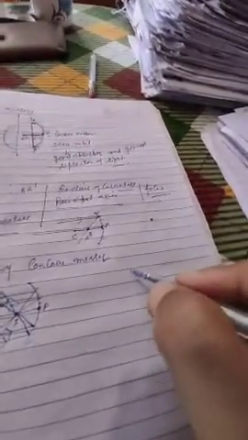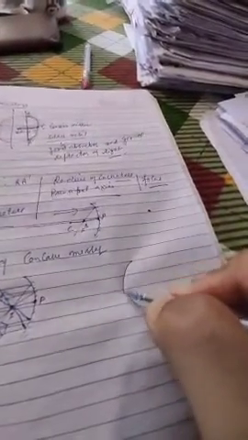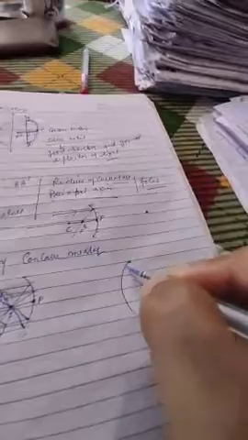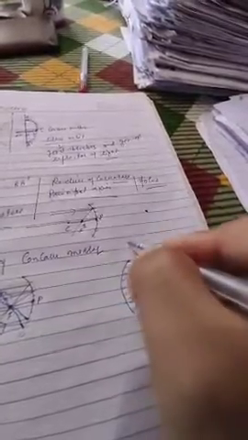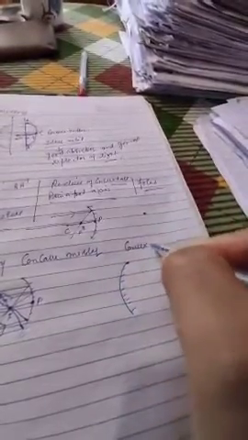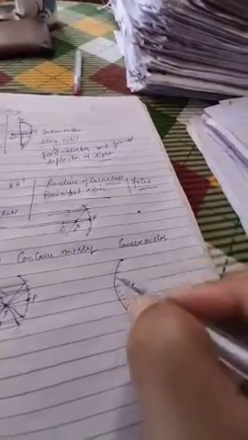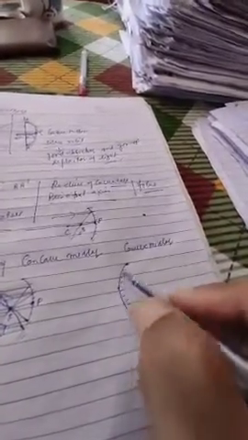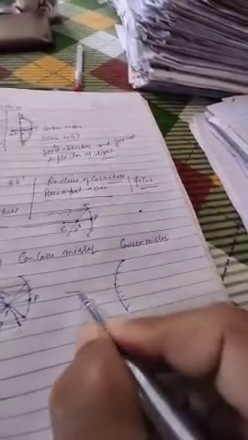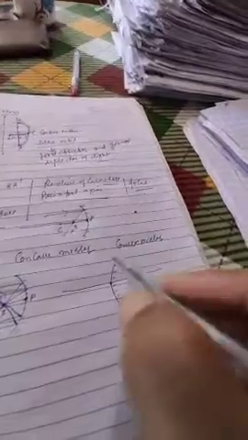But as far as the convex mirror is concerned, this is convex mirror. Clear? This is a pole. This is the principal axis. Clear?